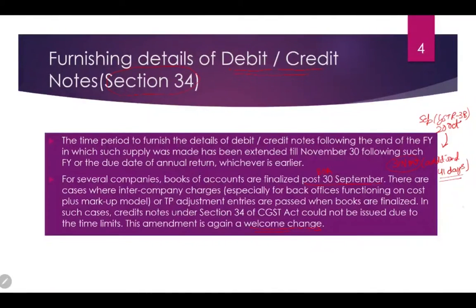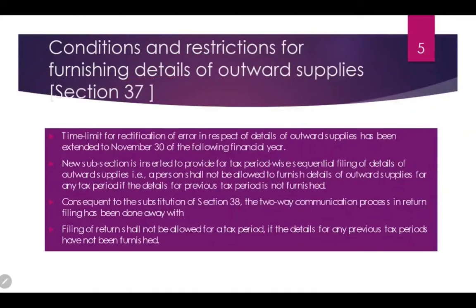This has been done because the books of accounts are usually finalized on 30th of September, and to provide additional timeline to the assessee to get their books aligned with the GST returns, the government has provided an additional timeline, and this is again a welcome change by the current government.